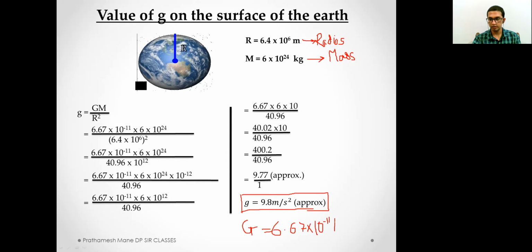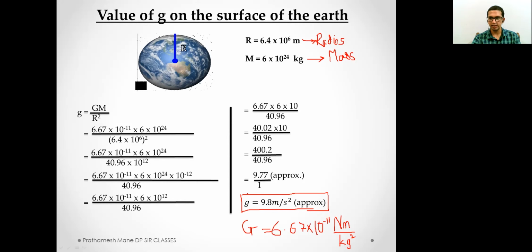What were the units? Yeah, Newton meter square per kilogram square. So remember this concept, the value of small g and the value of capital G.